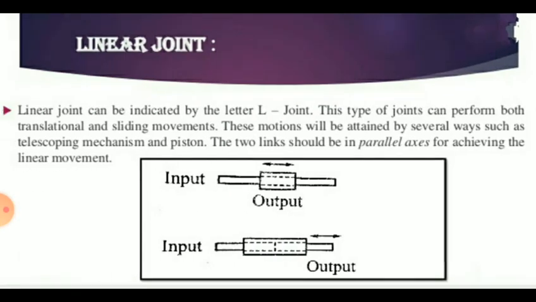The linear joint can be indicated by the letter L. The relative movement between the input link and the output link is a translational sliding motion, denoted by the arrow, with the axes of the two links parallel. So this type of joint can perform both translational and sliding movements.